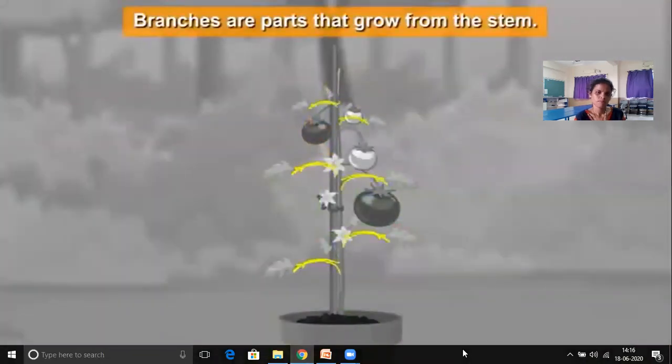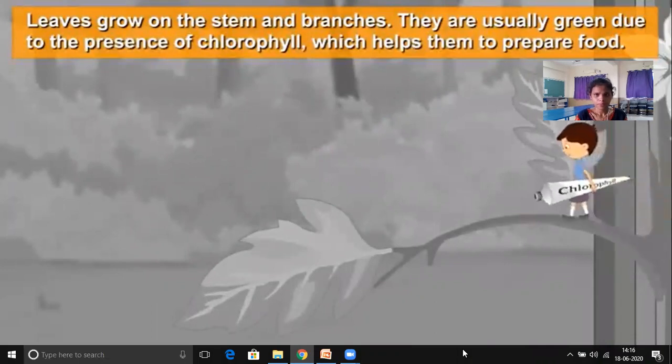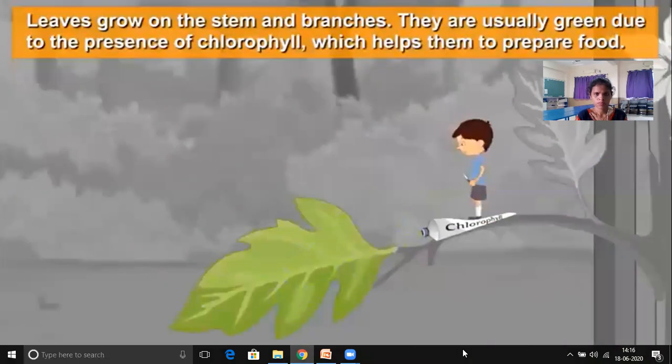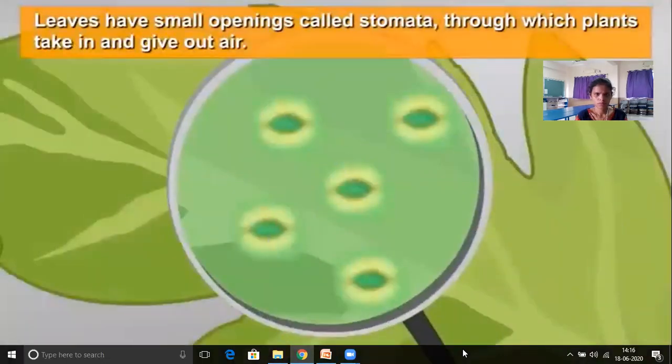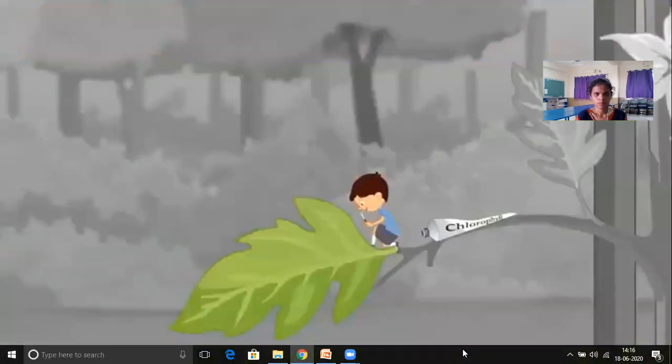Branches are parts that grow from the stem. Leaves grow on the stem and branches. They are usually green due to the presence of chlorophyll, which helps them to prepare food. Leaves have small openings called stomata, through which plants take in and give out air.